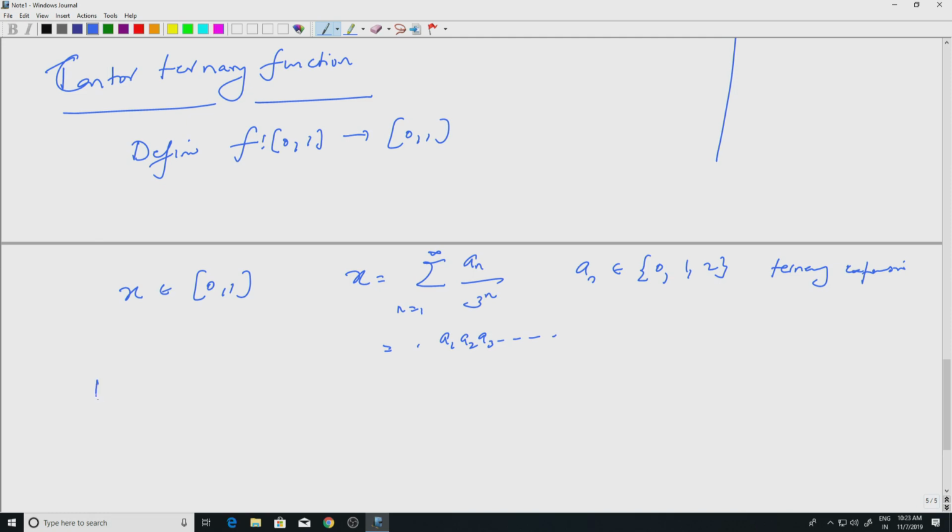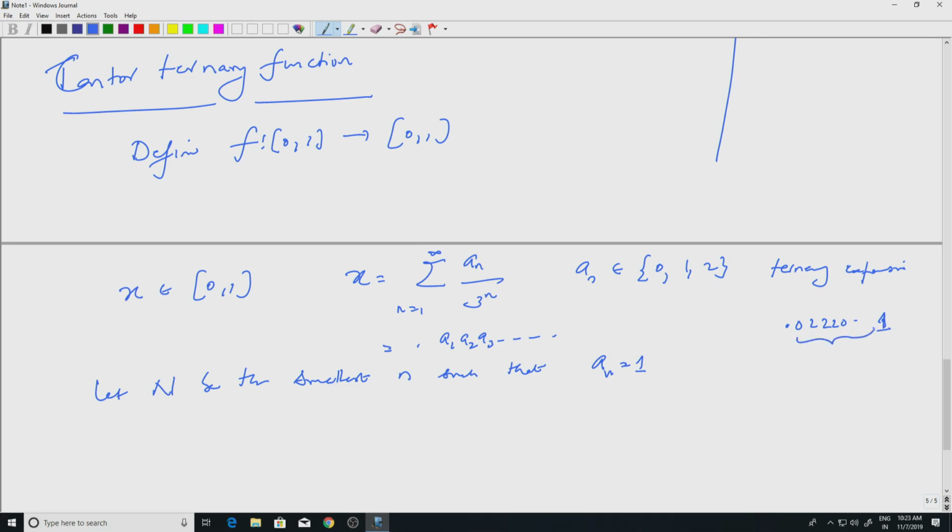Okay. So, let capital N be the smallest n, small n, such that a n is equal to 1, right. So, which means you have something like 0, 2, 2, 2, 0, etc., etc., and at the nth position you have 1. Okay.